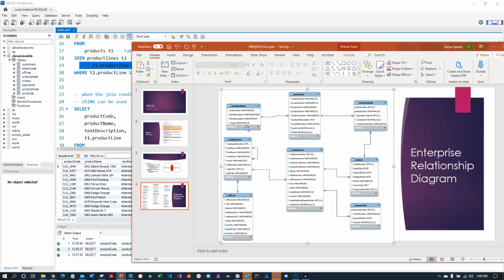By the way, you can join on any column name from products to any column name on product line. This is a formal relationship here. That's how this line is drawn in the tool in MySQL when we generate these diagrams. It comes from the formal relationship that comes from the table design. But you can join on any columns. Most of the time, you're going to join on this formal relationship because that's how the data has been designed to join. It doesn't make any sense to join product vendor to text description in most cases.